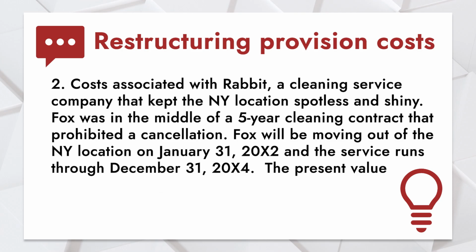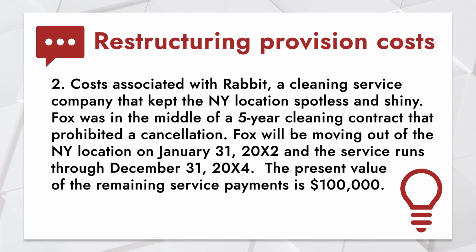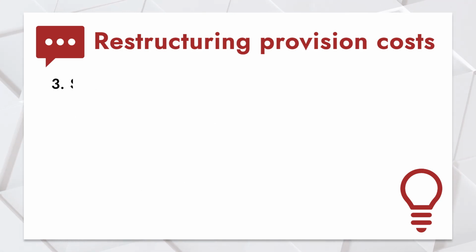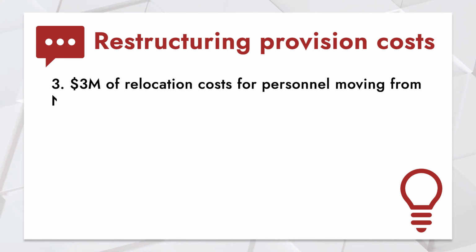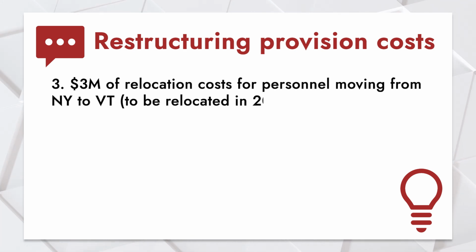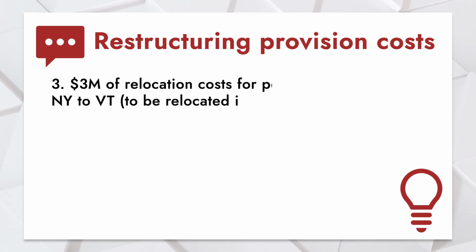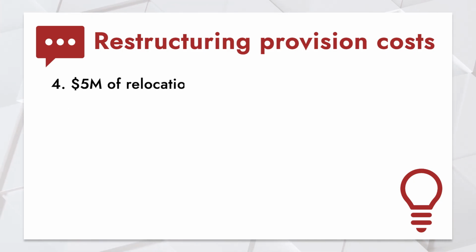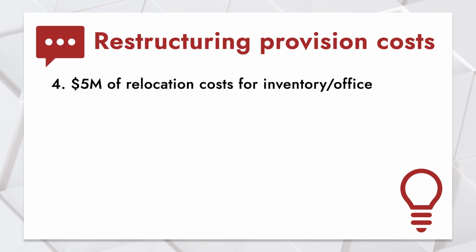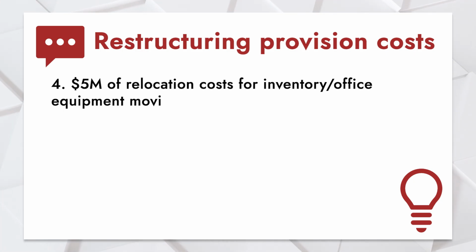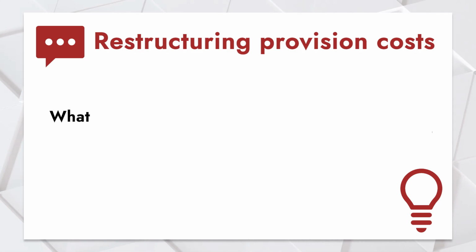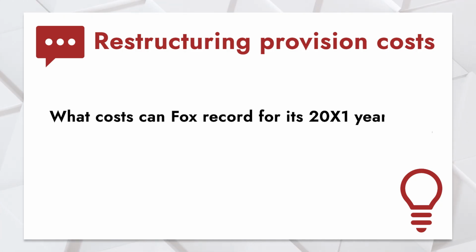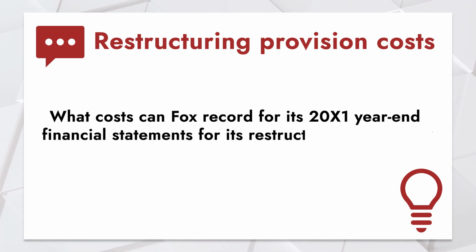The present value of the remaining service payments is $100,000. 3. $3 million of relocation costs for personnel moving from New York to Vermont to be relocated in 20X2. And 4. $5 million of relocation costs for inventory and office equipment moving from New York to Vermont to be relocated in 20X2. What costs can Fox record for its 20X1 year-end financial statements for its restructuring provision?